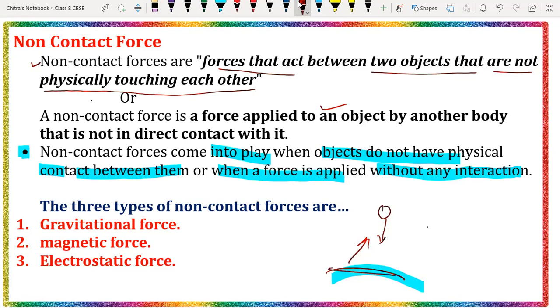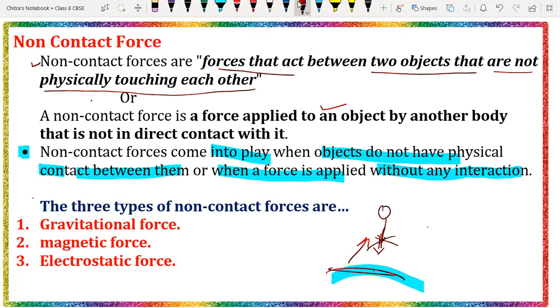The force acting between the surface of the earth and the ball is the gravitational force, meaning the earth is pulling that object towards its center. But is there any contact between these two objects? No. But still force is working between these two objects. That means that force is called a non-contact force.